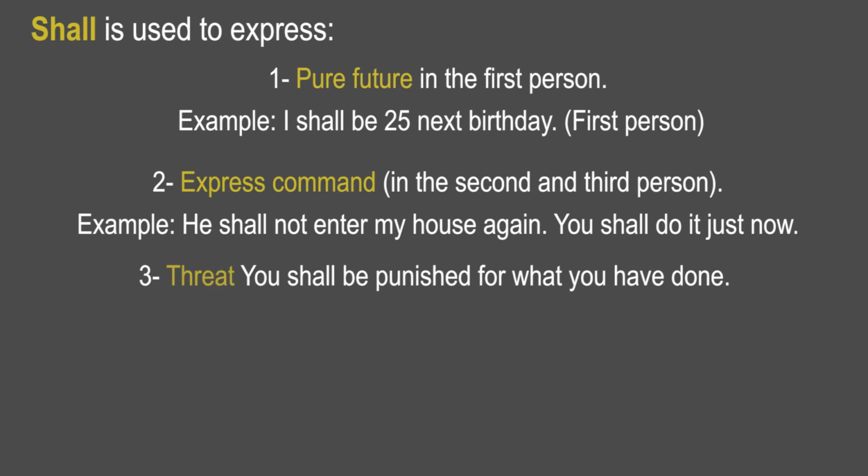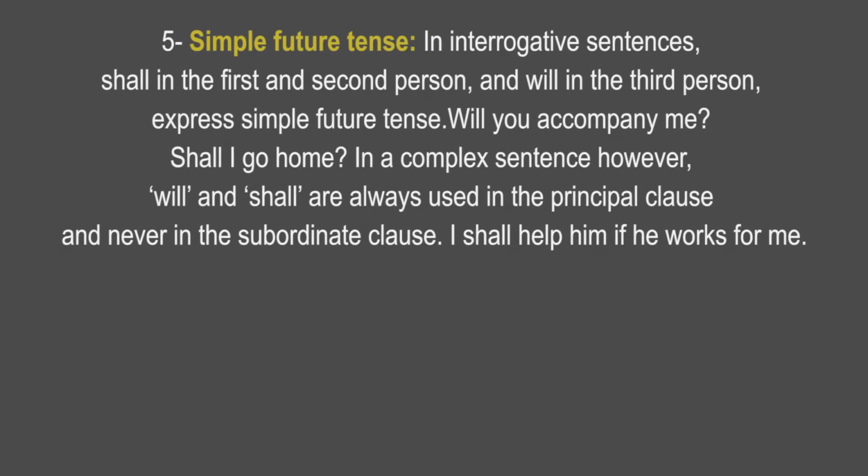Third one is threat. You shall be punished for what you have done. Promise. We shall get these dues just now. Simple future tense. In interrogative sentences, shall in the first person and second person and will in the third person express simple future tense. Will you accompany me? Shall I go home? In a complex sentence, however, will and shall are always used in the principal clause and never in the subordinate clause. I shall help him if he works for me.